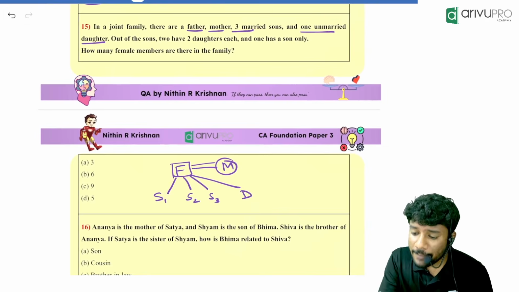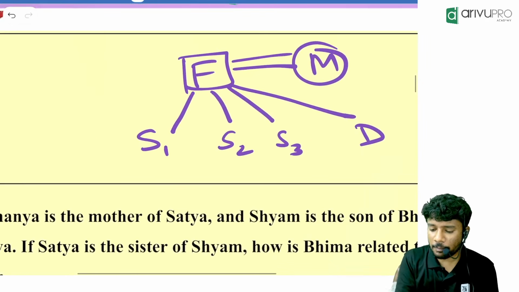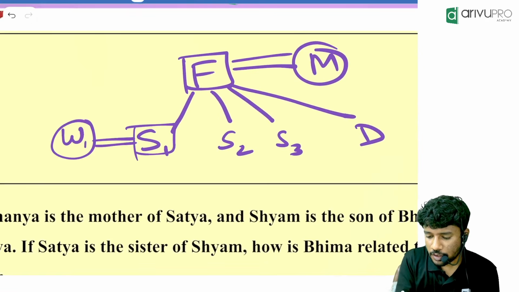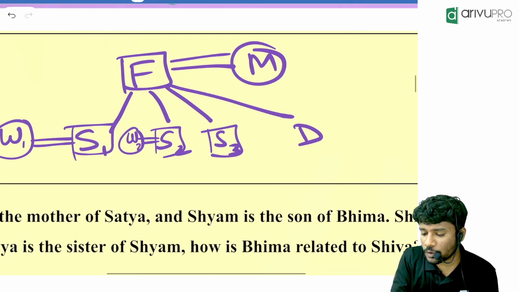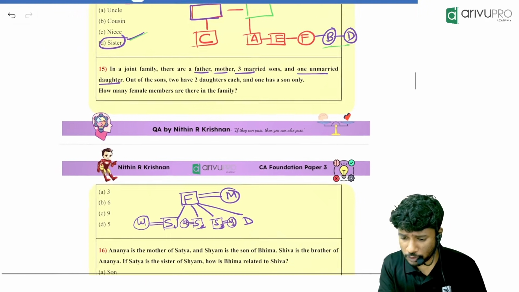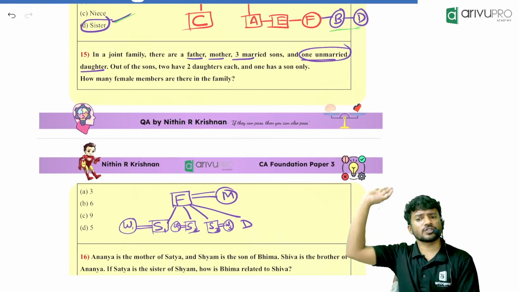Then, married sons. Married sons means all of them are married. Son 1 is married to wife 1. Son 2 is married to his wife, wife 2. Then son 3 is married to his wife, wife 3. Then is the daughter married in this case? No, 1 unmarried daughter. That is also sorted.